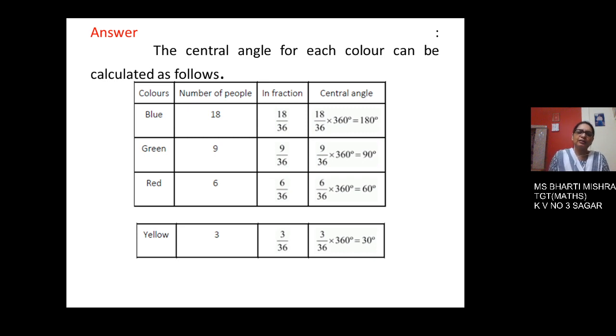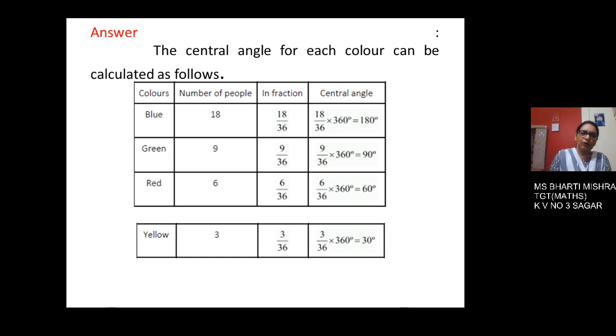Now green color is loved by 9 people. Now the fraction is calculated first on the basis of the total number of people. So 9 upon 36, and now to calculate the central angle, it is multiplied by 360. Now you will cancel 36 with 360, 10 times it is, and 10 multiplied by 9 results as 90, and here is the central angle, that is 90 degrees.